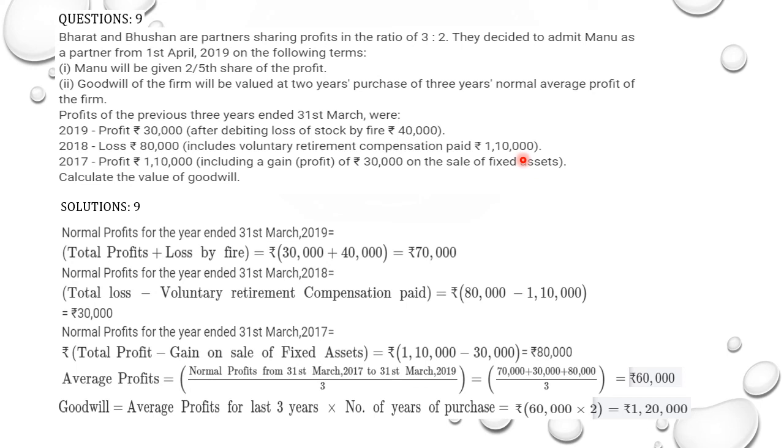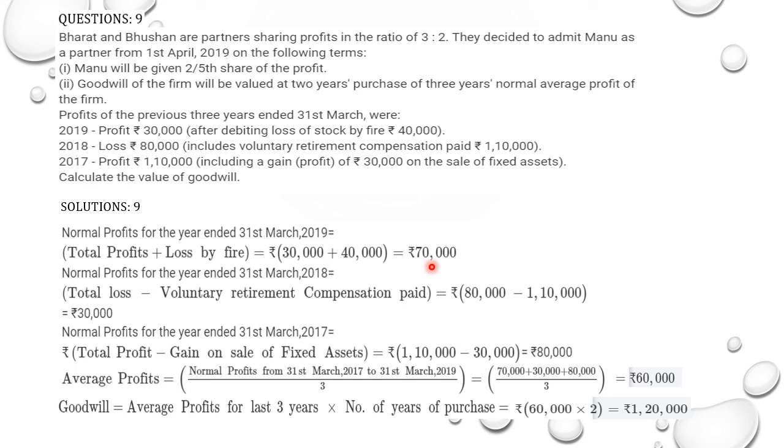Now if you see in your profit and loss account, when you included voluntary retirement compensation paid, that is an expense for you, so you included it on the debit side of the profit and loss account and then calculated the balance. You got a balance that is termed as net loss. That loss is 80,000. Now when you rechecked it, you found that this voluntary retirement compensation is an indirect expense. You are not supposed to include it right now, so you have to deduct it. It is an abnormal thing.